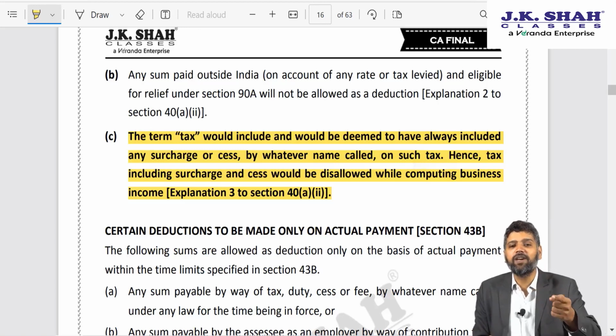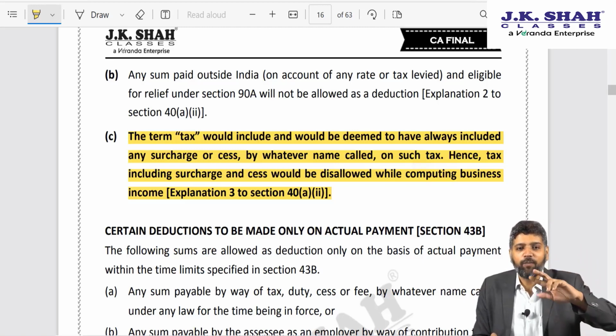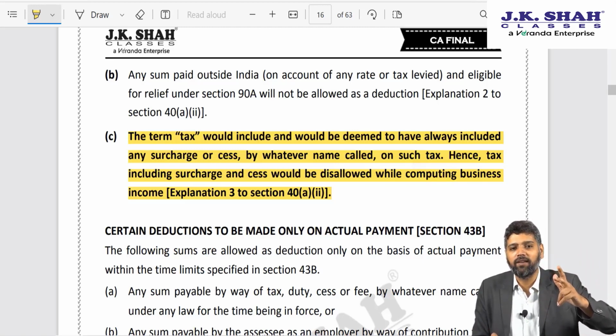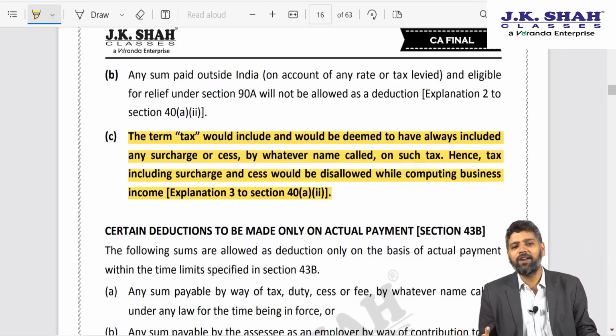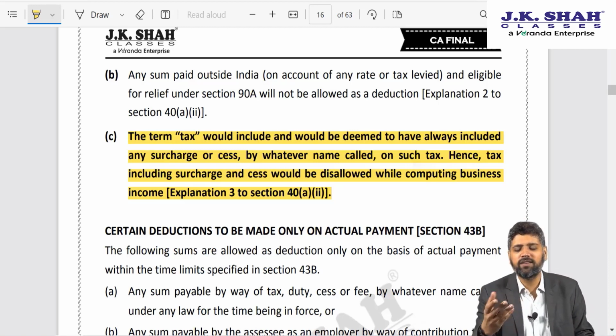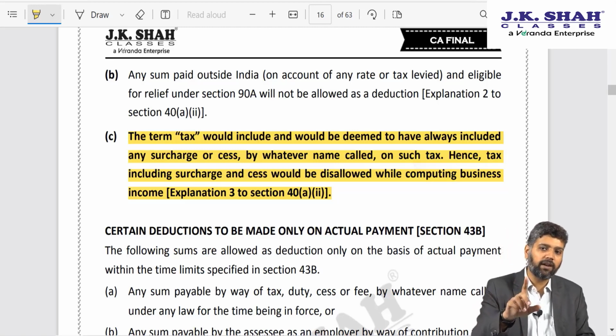So if you say that education cess is allowable as deduction for computing total income, I hope you understand what I am trying to say. And my answer used to be, maybe you draw a mathematical equation by taking x and y, something of that sort, because the argument in itself was not convincing to me. But anyway, now the government has clarified education cess is not allowable in nature. Let me also tell you one related amendment.